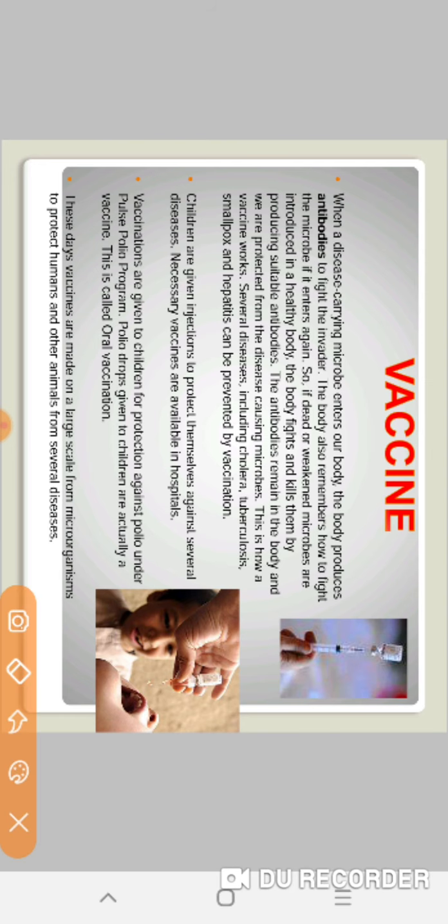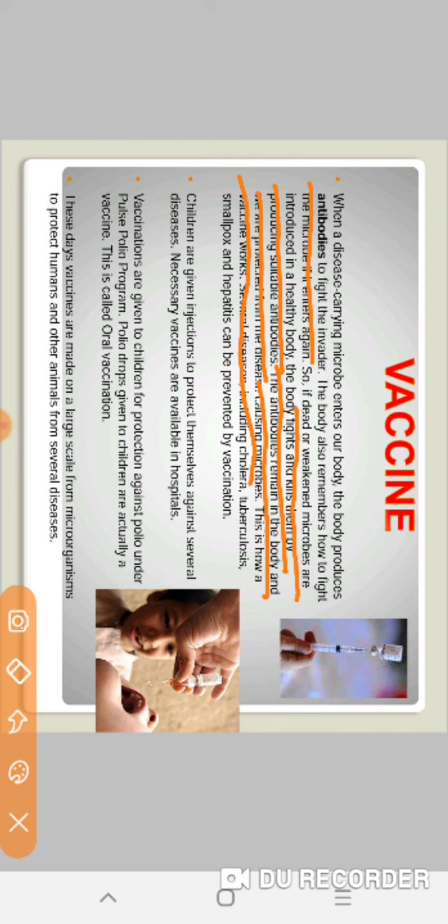Now, the very important invention, that is vaccine. When a disease causing microbe enters our body, the body produces antibodies to fight the invader. The body also remembers how to fight the microbe if it enters again. So, if dead or weakened microbes are introduced in a healthy body, the body fights and kills them by producing suitable antibodies. The antibodies remain in the body and we are protected from the disease causing microbes.